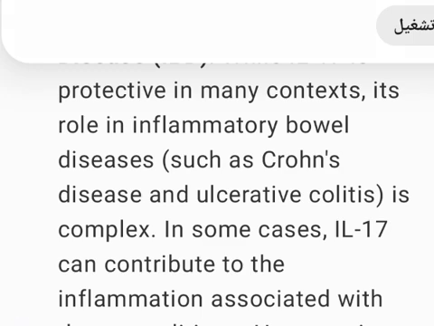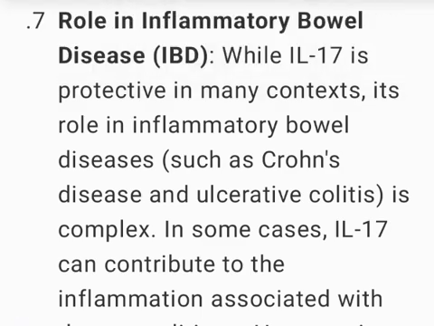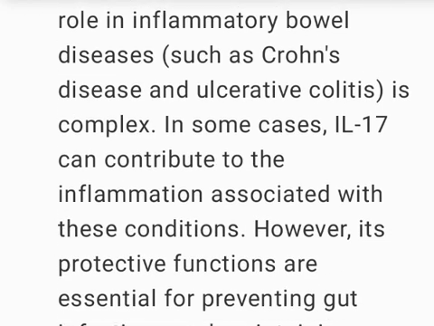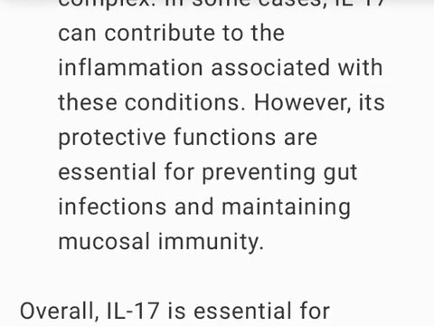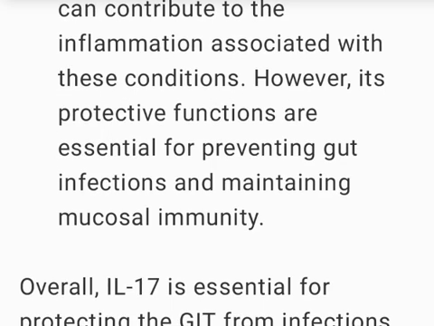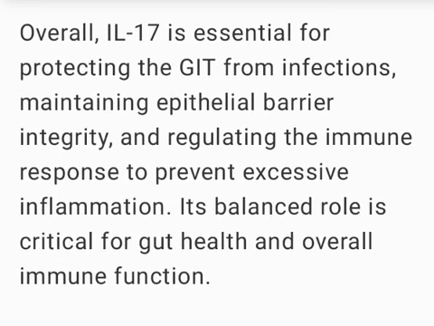7. Role in inflammatory bowel disease, IBD. While IL-17 is protective in many contexts, its role in inflammatory bowel diseases, such as Crohn's disease and ulcerative colitis, is complex. In some cases, IL-17 can contribute to the inflammation associated with these conditions. However, its protective functions are essential for preventing gut infections and maintaining mucosal immunity.